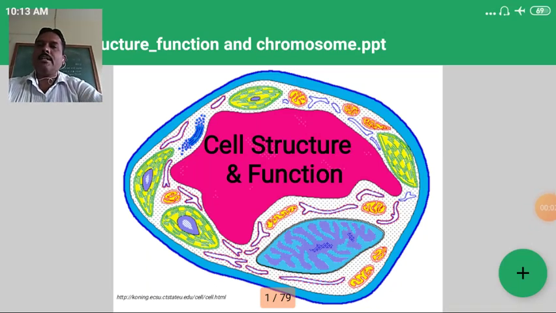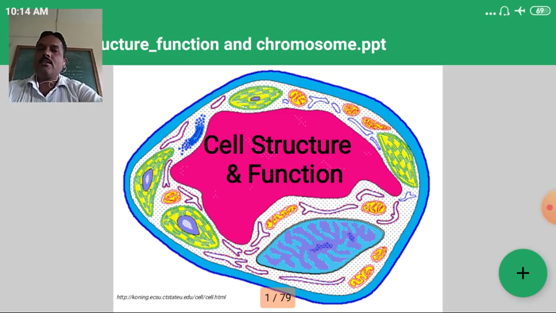Hello students, the next lecture in GPV 121, the fundamentals of genetics, is on the cell structure, its different parts and their functions. In the first lecture we studied the history and scope of genetics, including the contributions of different scientists in the field of genetics. Now we will study the structure of the cell, its different parts and the functions of those important parts.